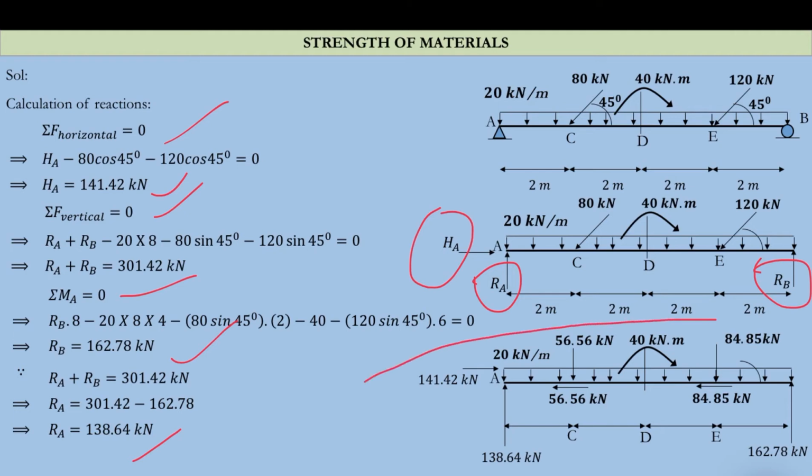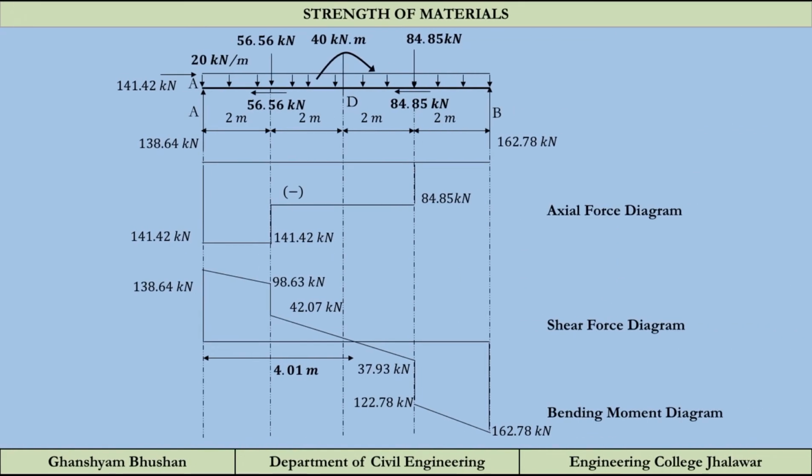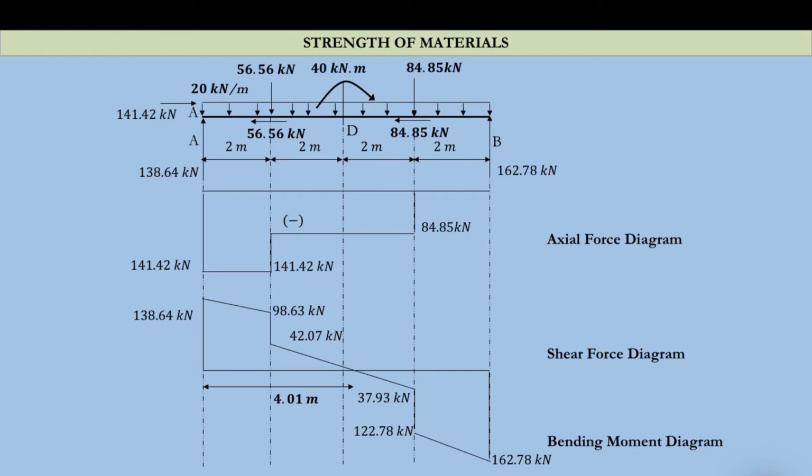So this is the free body diagram of our given beam. All the forces we have shown. Forces in the vertical direction we will use for the shear force diagram. Forces in the horizontal direction we will use to draw the axial force diagram, and we will check the bending moment diagram by taking moments at various points. So this is your axial force diagram. This is not the bending moment diagram.